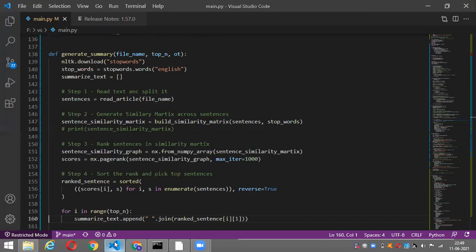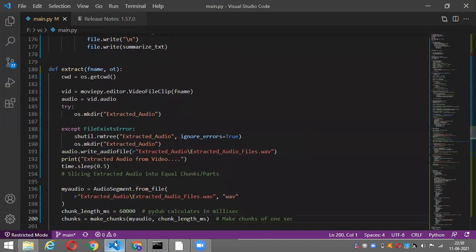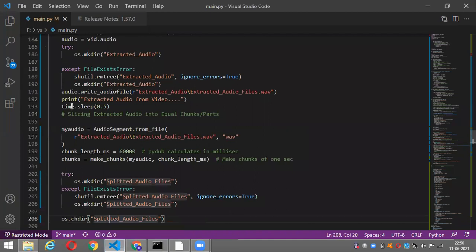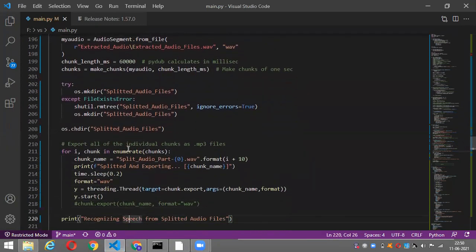And then coming to the code, first of all we give the video file input and then we extract the audio using MoviePy, and then we divide the audio into multiple small chunks using Finder. Each chunk length is 60,000 milliseconds, and then we split the audio files and export them.